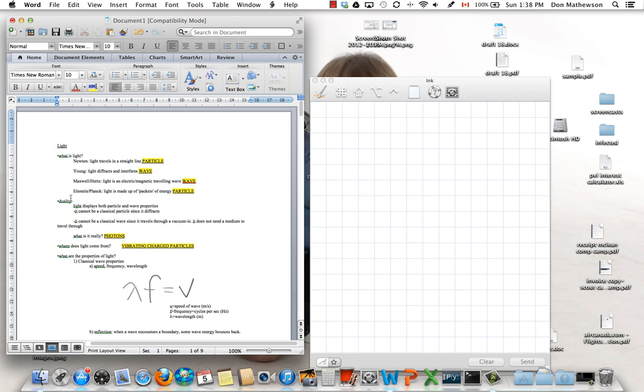So what we've got then is a duality. Light displays both particle and wave-like properties. Really, it isn't either. It's not a particle because it bends when it goes through a slit instead of going straight through. And it's not a wave, well, because it's got a granularity, and also because it travels through space through a vacuum where there's no medium, and waves need a medium to travel through.